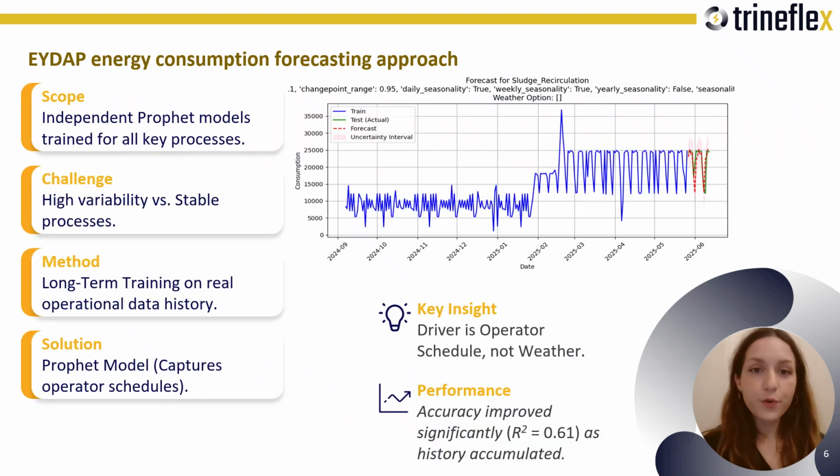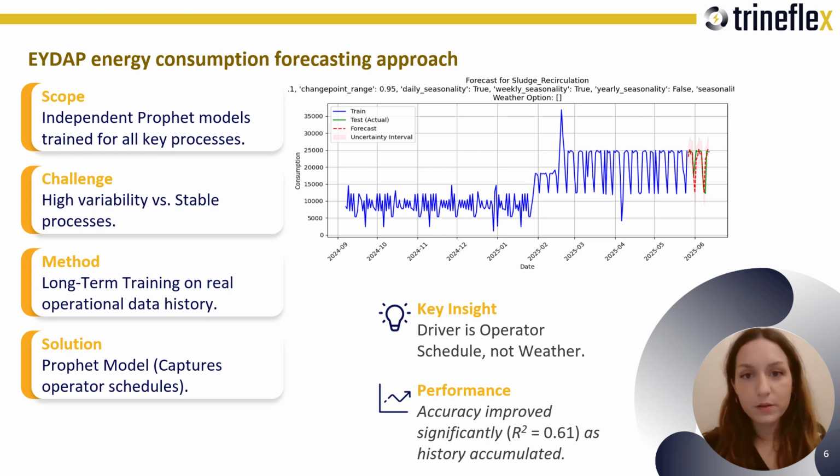For ADAP consumption forecasting, we trained models per process because each process behaves differently. Some loads are smooth, others, like sludge recirculation, switch sharply between zero and high demand. That's normal operational behavior and not noise. So what we learned is that weather didn't improve this specific forecast much, but longer operational history did because the main driver was operator schedule but not climate. So the practical message is if our process is schedule driven, we get the biggest gains by capturing enough history and stable operational patterns.